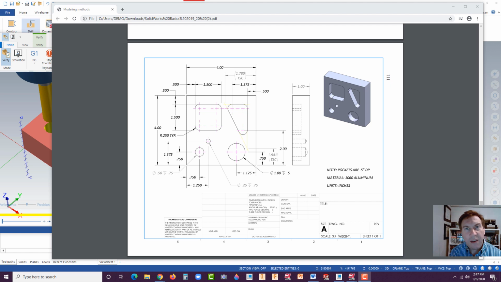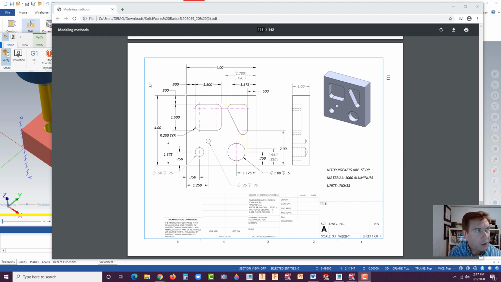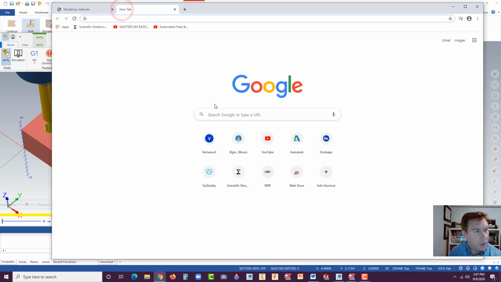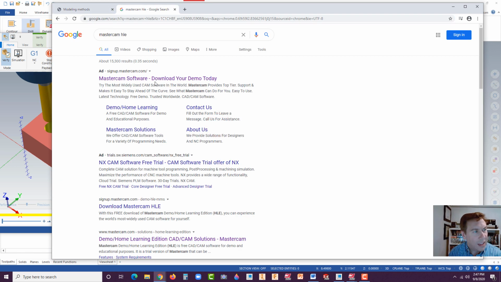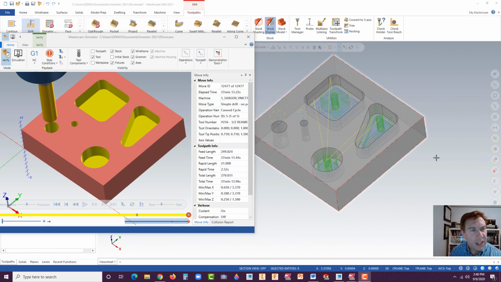So without further ado, first of all, we're going to have to download the software. What you're going to do is just type in Mastercam HLE and click on Mastercam software, download your demo today. It's going to ask you for some information, an email address. Use your student email address for this, okay? And you should be able to download it for free.